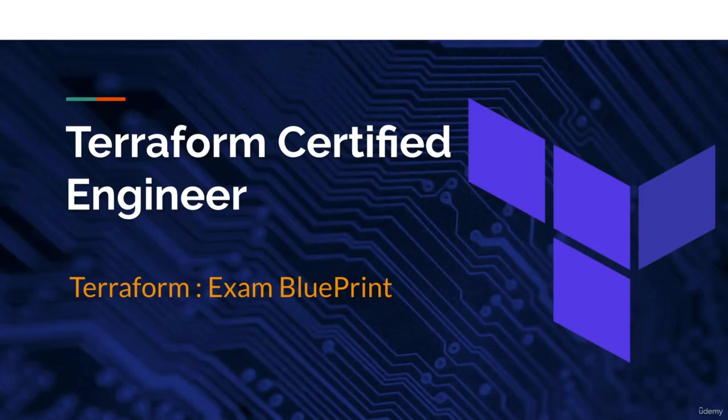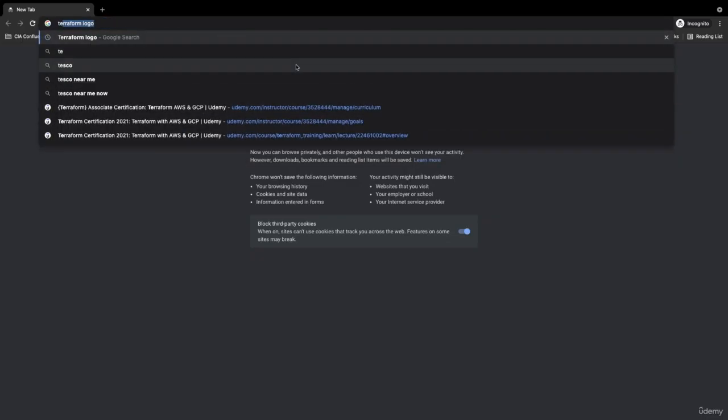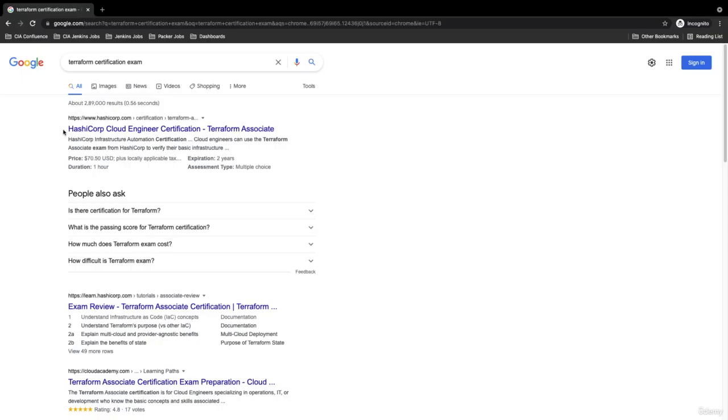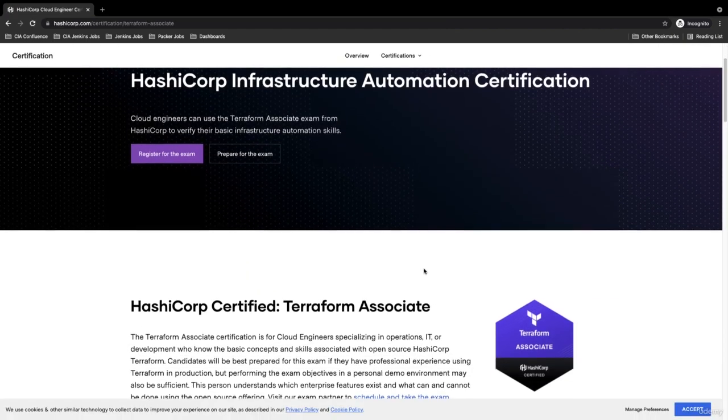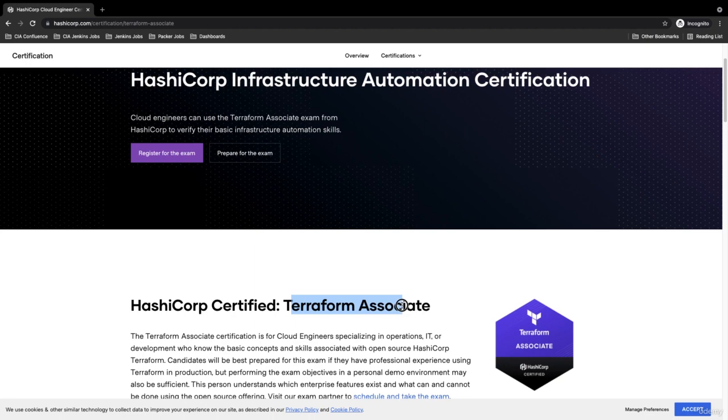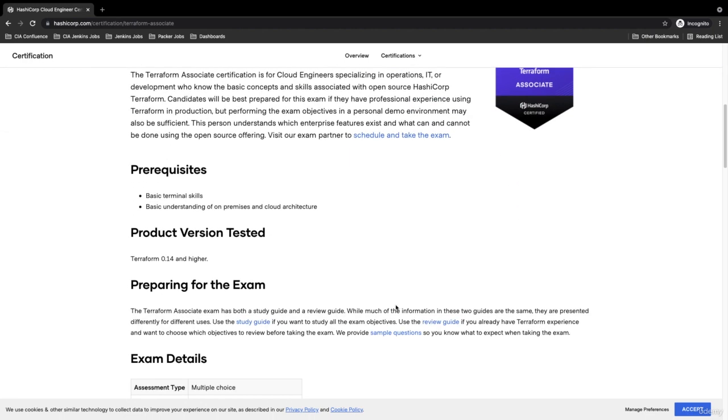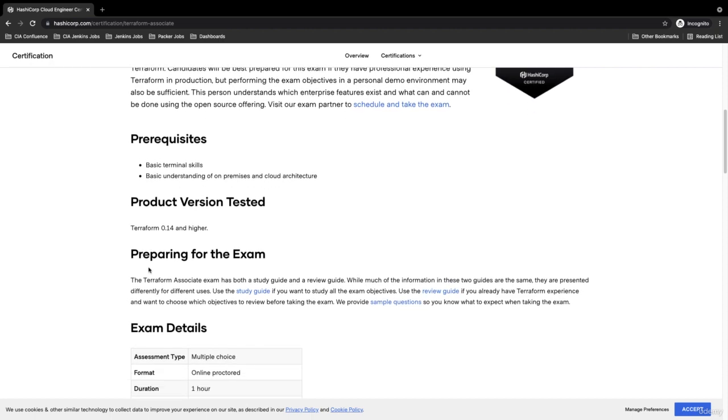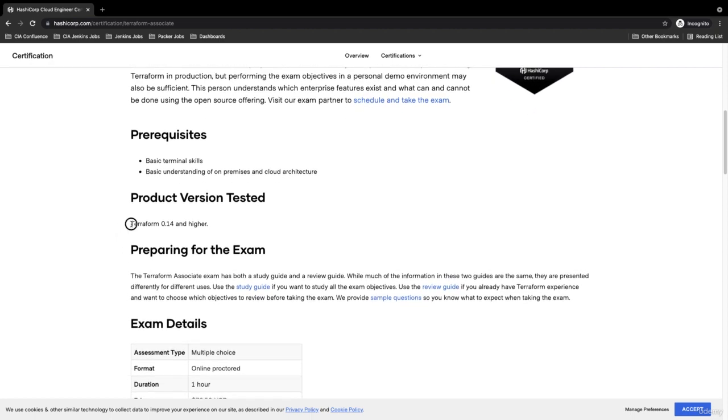Hello, team. Welcome back. Before starting with the Terraform implementation, first let's go through the Terraform Associate Certification exam details. We are on Google and we will search for the Terraform certification exam. In our search, we will get a link, HashiCorp Cloud Engineer Certification. We will click this and here you will get the Terraform Associate Certification details. Here we are getting the prerequisites and the product version. Currently the Terraform certification is available for Terraform version 0.14 or higher.